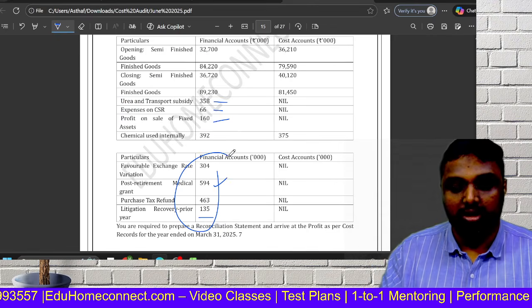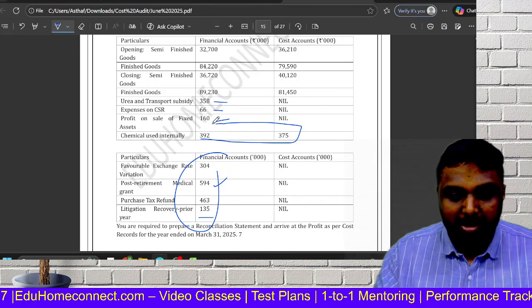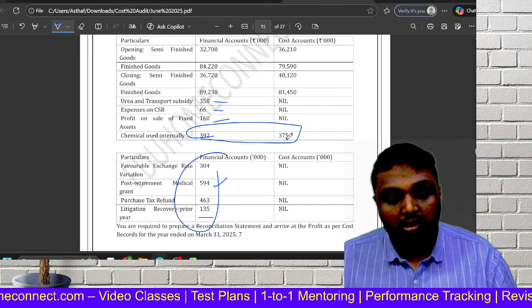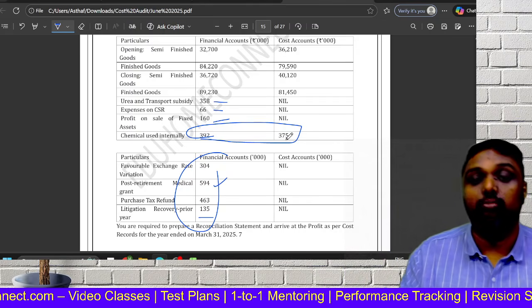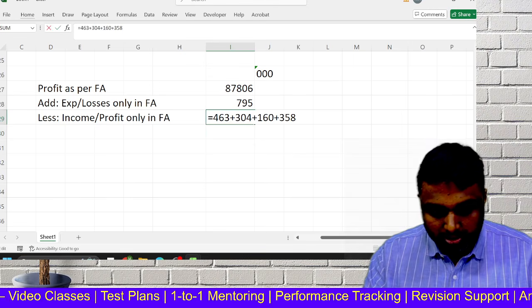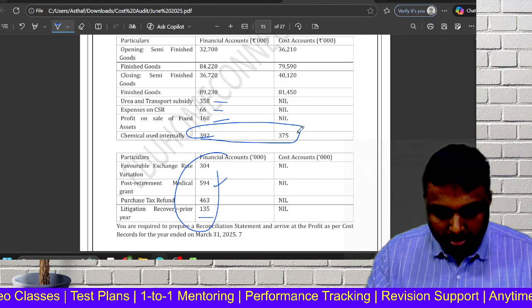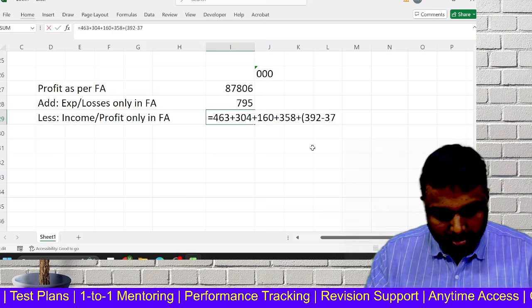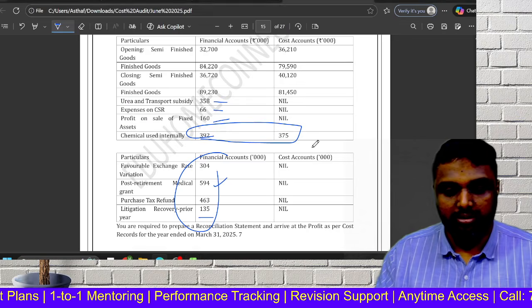Now I will tell you one thing. Chemical is a benefit. So where we have more benefit, financial accounting has more benefit, so financial accounting will have more profit. So the difference we have to take. What is the difference amount? 392 minus 375. So you get this number.